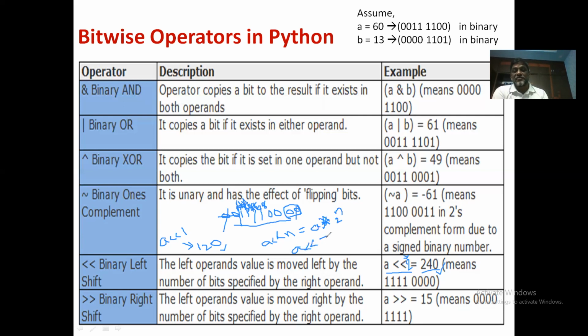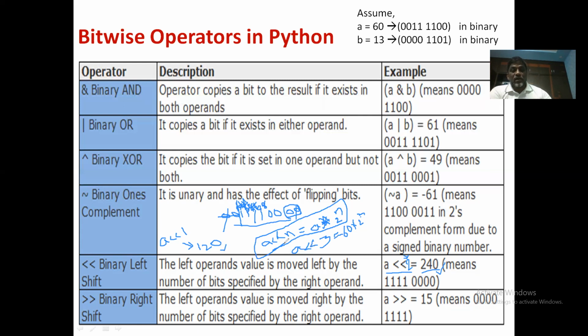For example, a left shift 3 can be directly calculated as 60 into 2 power 3, that is 480. You can directly calculate the value. So try to remember this formula: a left shift n is equal to a into 2 to the power of n for calculating the left shift value of a specified number of bits.